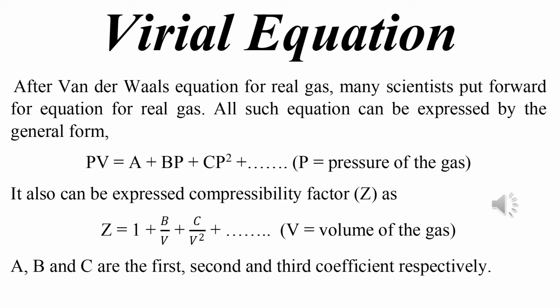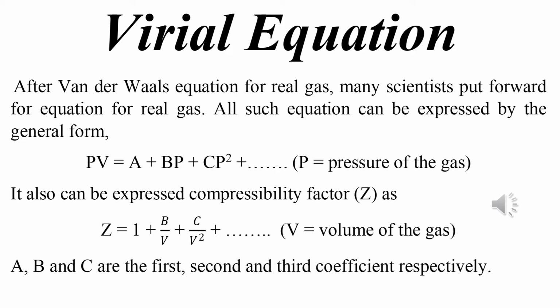After the van der Waals gas equation for real gas, many scientists put forward equations for real gas. Such equations can be expressed by a general form, that is PV is equal to A plus BP plus CP square plus and so on. Here P is the pressure, and A, B, C are the virial coefficients. It can also be represented by the compressibility factor Z equal to 1 plus B by V plus C by V square.